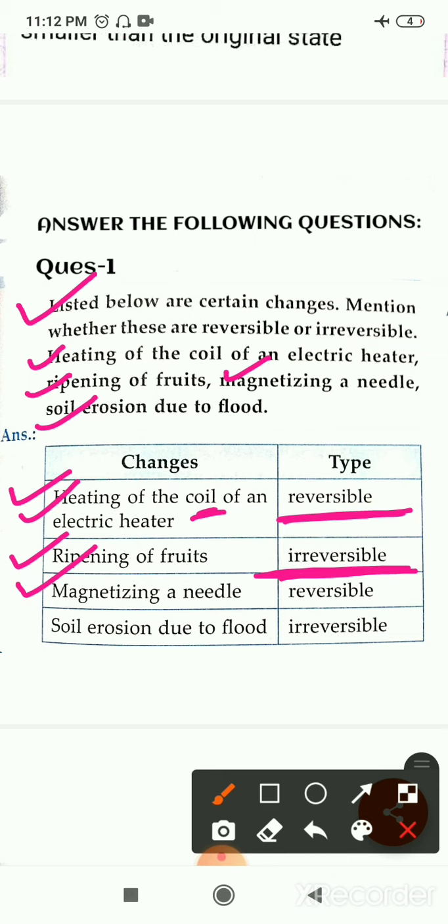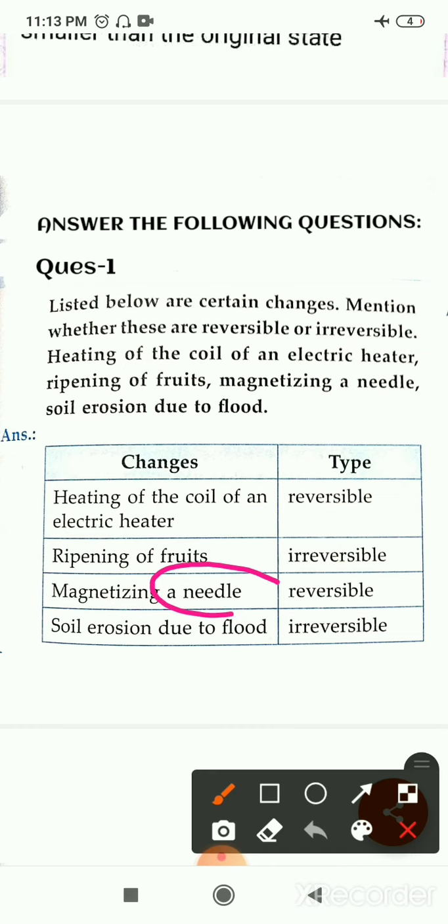Now next is magnetizing a needle. Magnetizing a needle means making the needle a magnet. So if we are making a needle into a magnet, then it will be a temporary effect. Needle cannot be a permanent magnet, it will be a temporary magnet, right? So when the material becomes a temporary magnet, then again after some time it will lose its magnetic property and convert into the simple form, simple needle, है ना, जिसमें कि अब मैग्नेटिक प्रॉपर्टी नहीं है, उसमें फिर से चेंज हो जाएगी, राइट? So this is a reversible change.